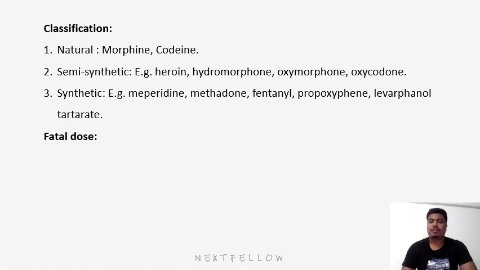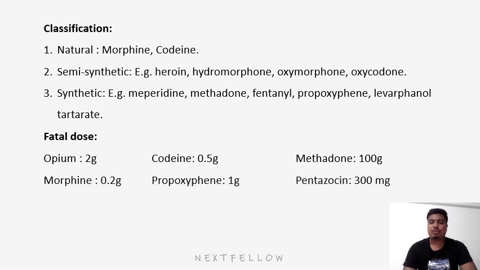The fatal doses of various drugs are: for opium, it is 2 gram. For codeine, it is 0.5 gram. For methadone, it is 100 gram. For morphine, it is 0.2 gram. For propoxyphene, it is 1 gram. And for pentazocine, it is 300 milligram. And the fatal period is within 6 to 12 hours.